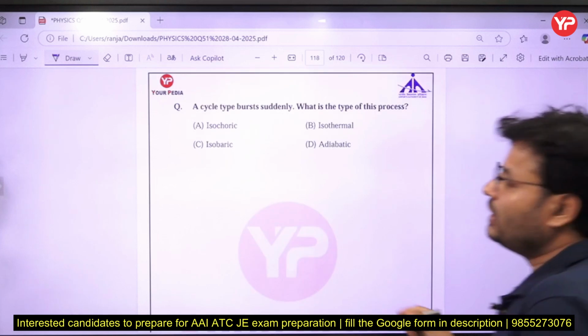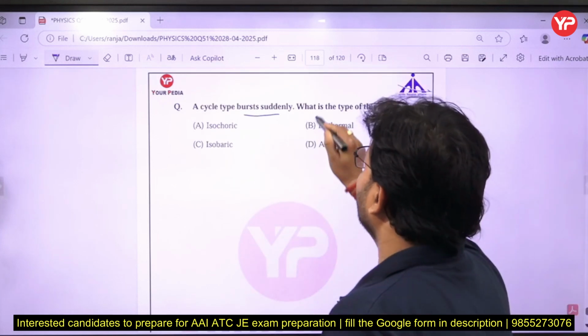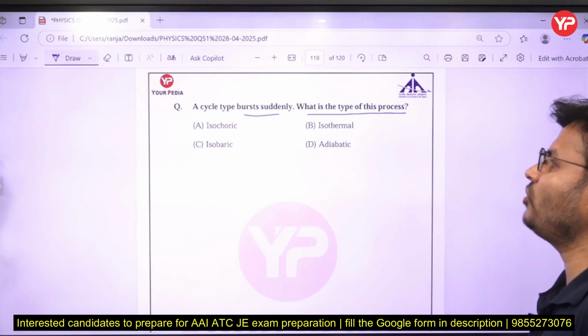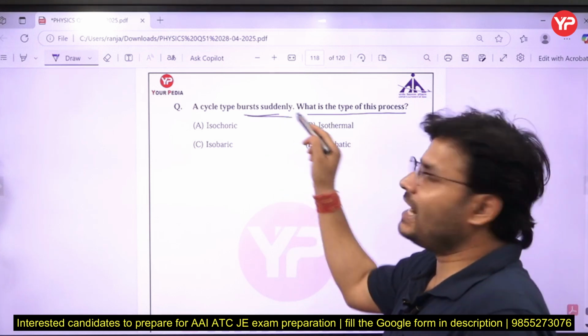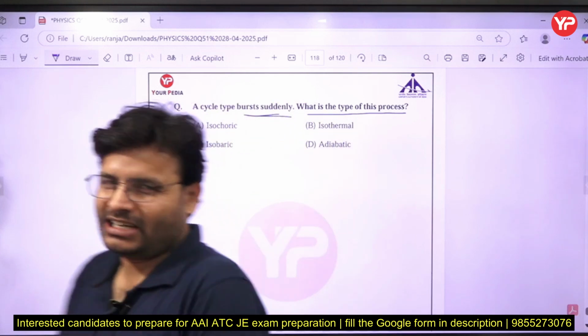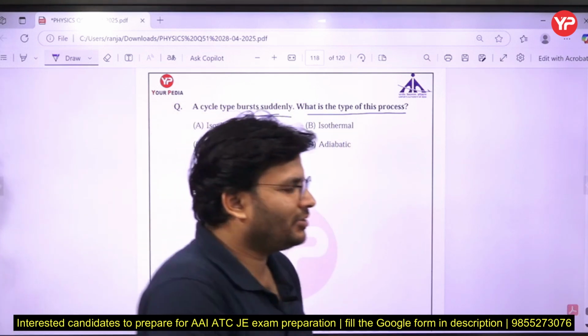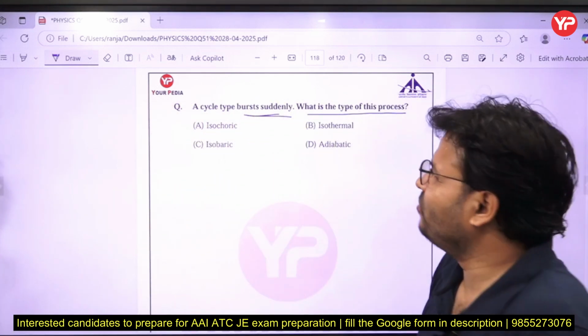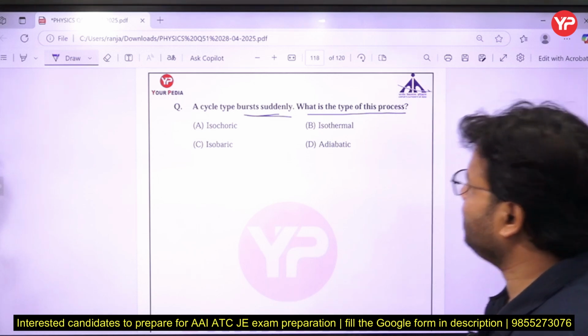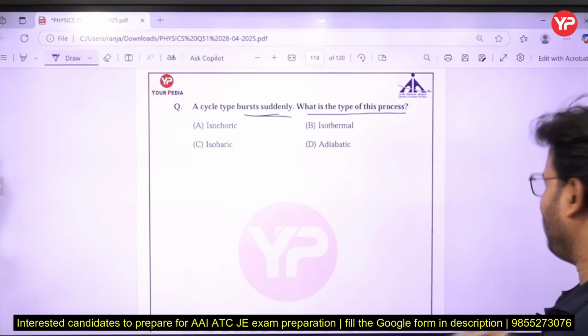Next question. A cycle tire burst suddenly. What is the type of this process? Isochoric, isothermal, isobaric, or adiabatic? So cycle tire burst. You might have seen it in the summer season. A cycle tire or sometimes your bike tire is going to burst suddenly. So what is this type of process?